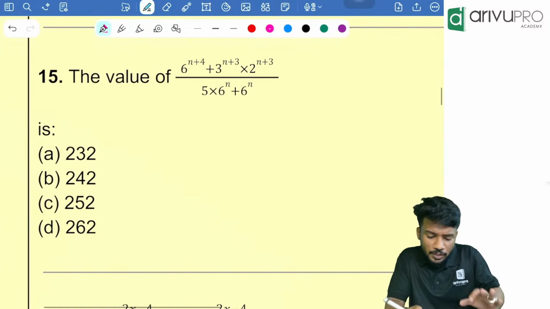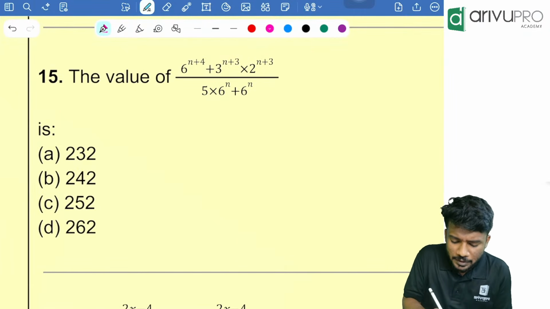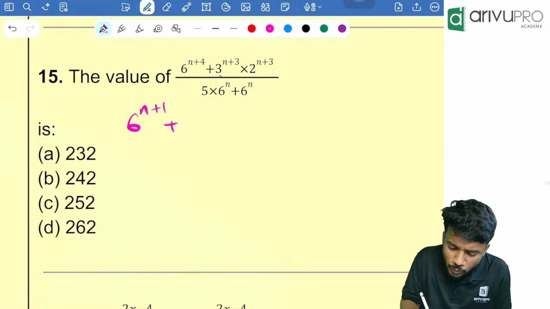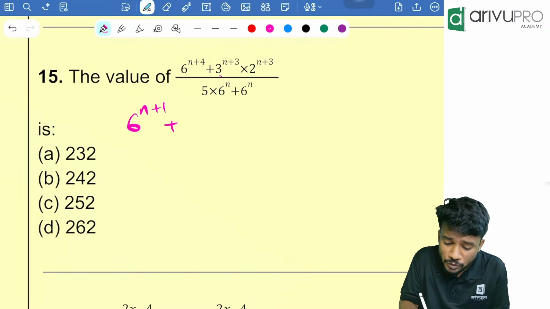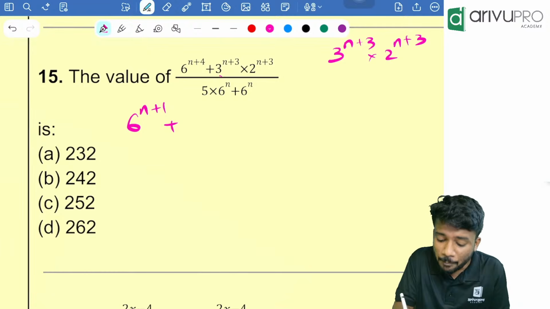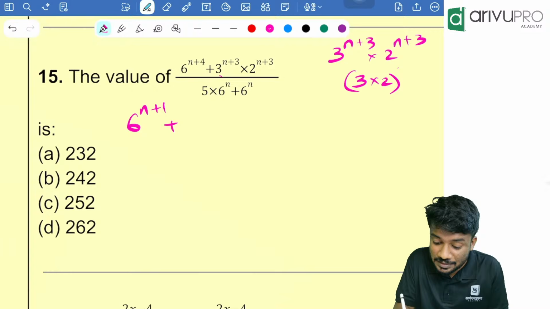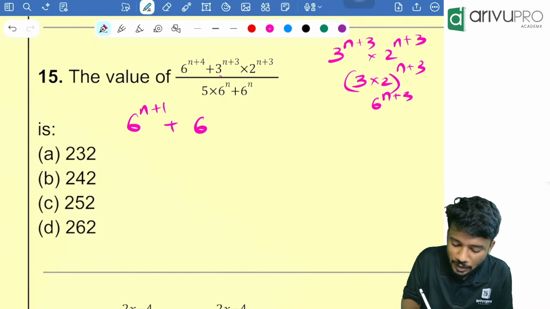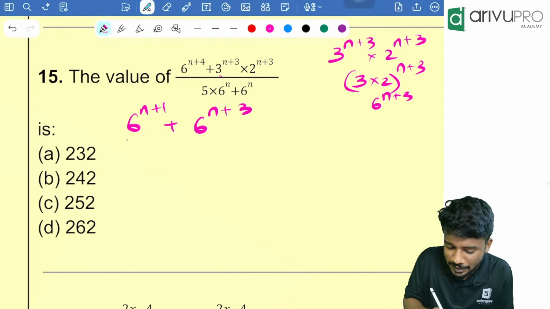Next question, look here. 6 raised to n plus 1, plus 3 raised to n plus 1 into 2 raised to n plus 2. People, 3 raised to n plus 3 into 2 raised to n plus 3. The powers are the same, so we can take the product of the bases. That means it will become 6 raised to n plus 3. So you can write 6 raised to n plus 3 divided by.